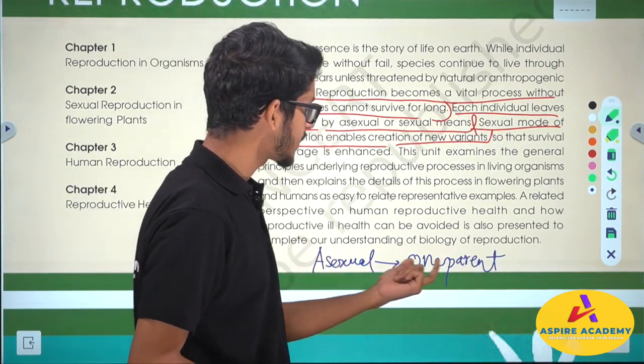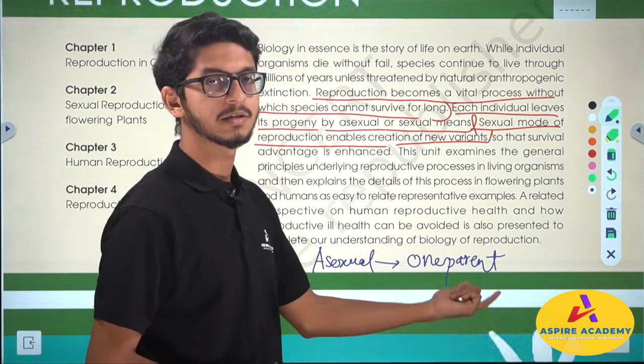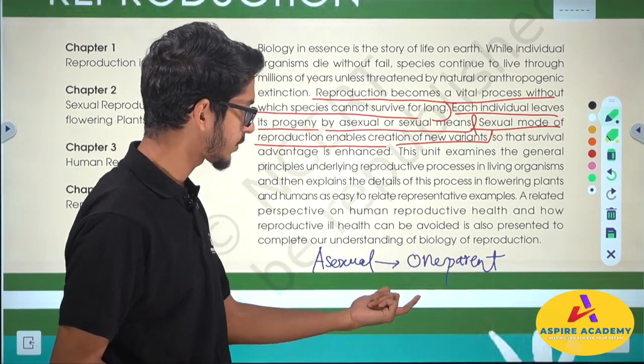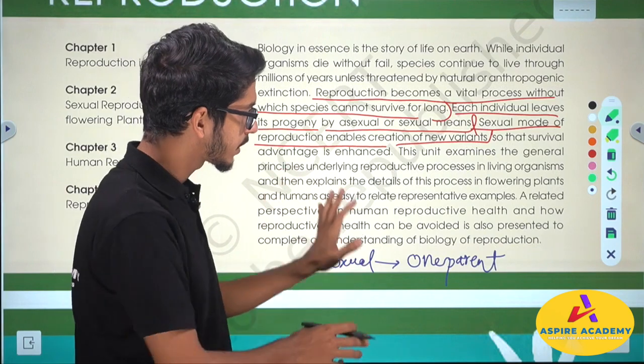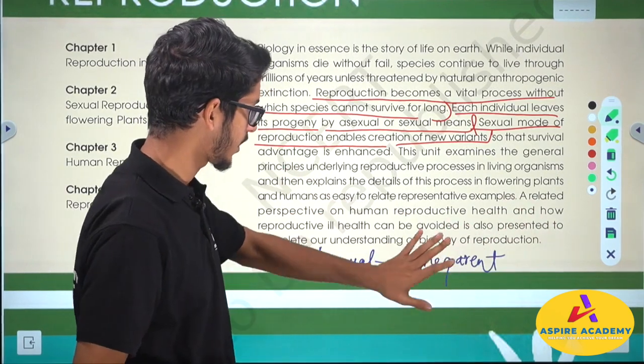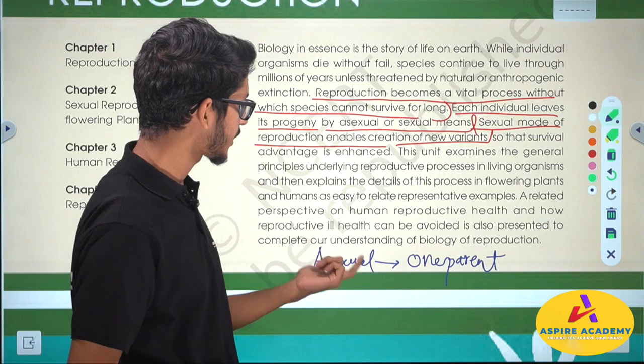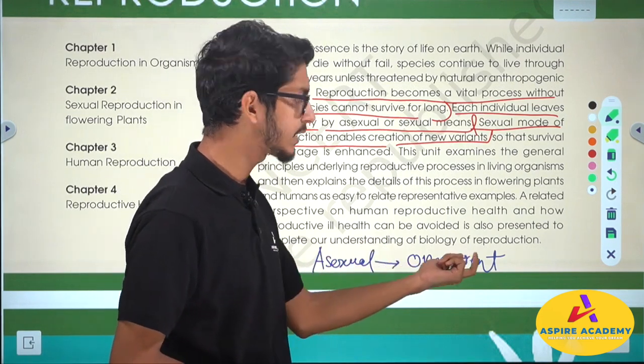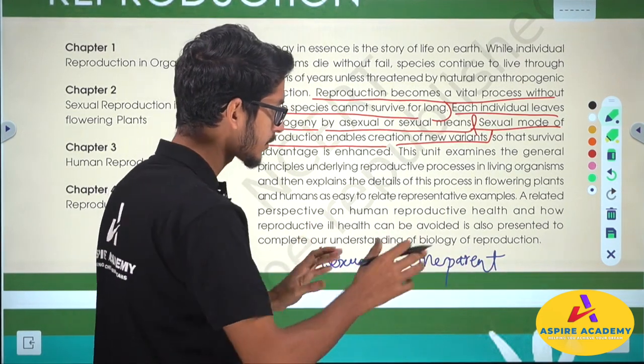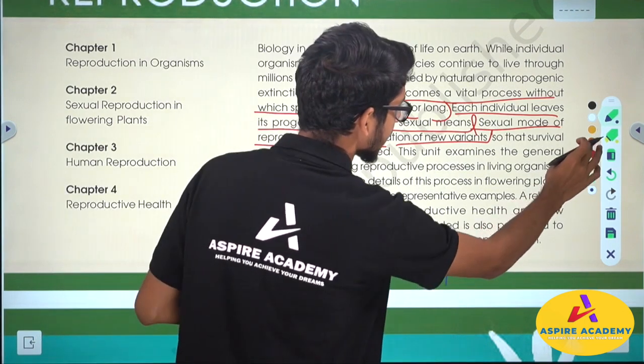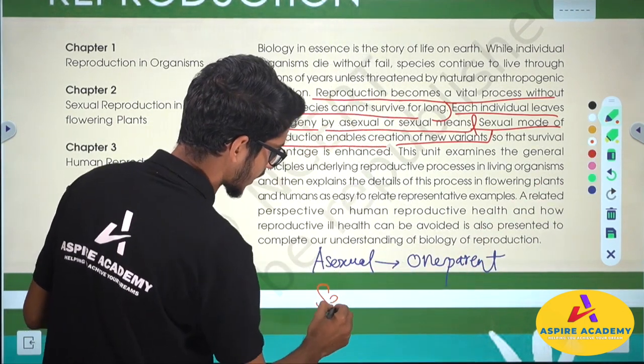So what are the means to achieve this? There can be a variety of ways to achieve this. Okay, we already talked about this. In this chapter we are going to see this, but as of now just remember that asexual reproduction involves only one parent. But there is another form of reproduction which is termed sexual reproduction, right?